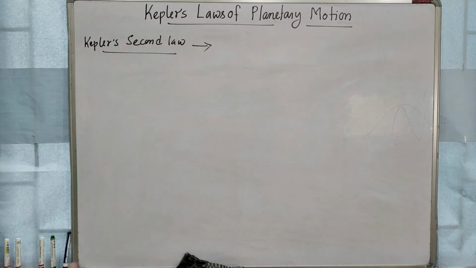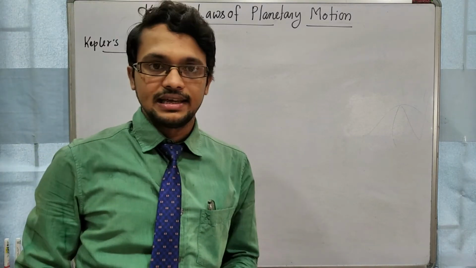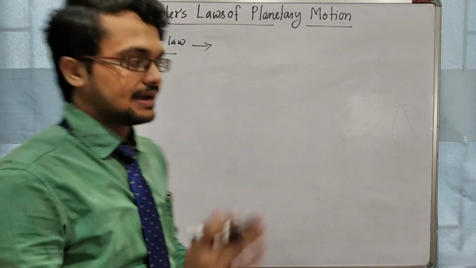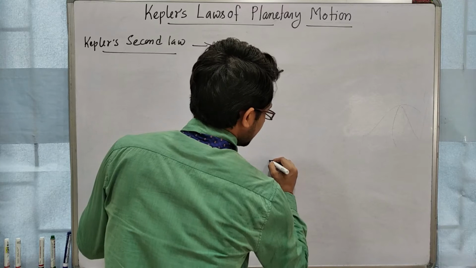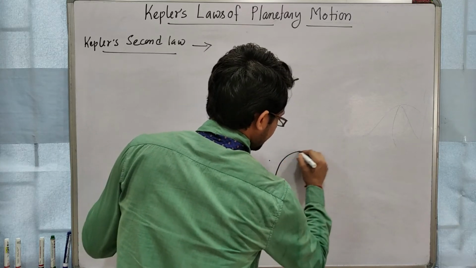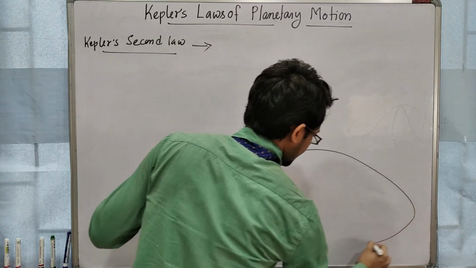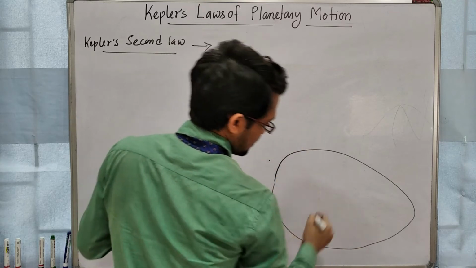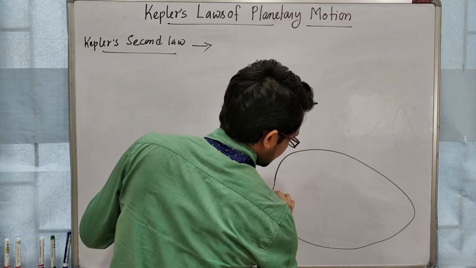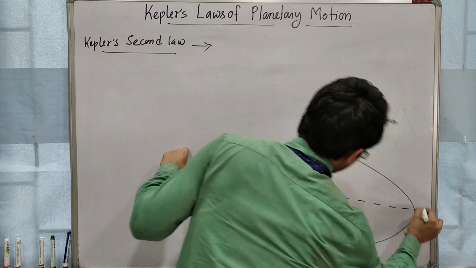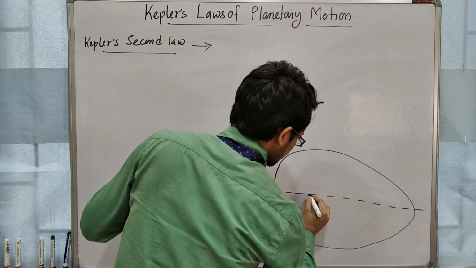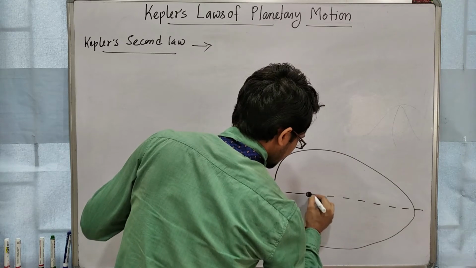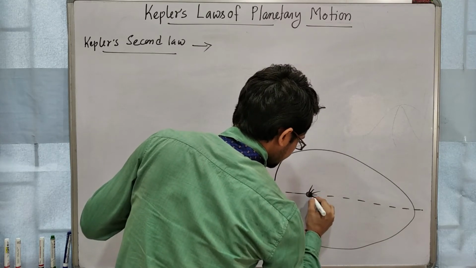Kepler's second law tells that the line joining the sun and the earth... First I am drawing the diagram, then you will understand properly. So this is the major axis, and this is, suppose, the focus where the sun is.